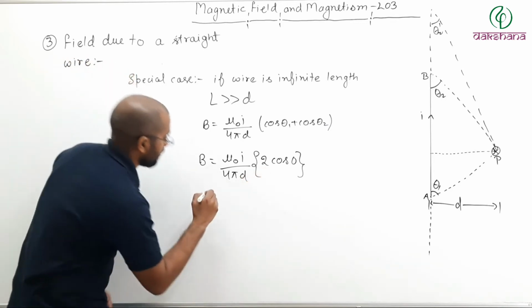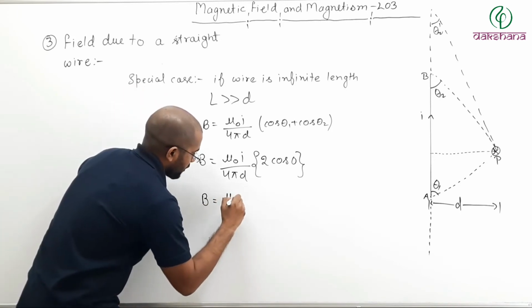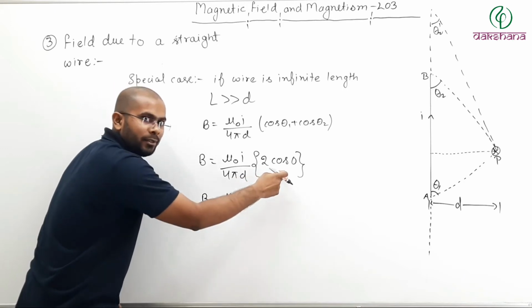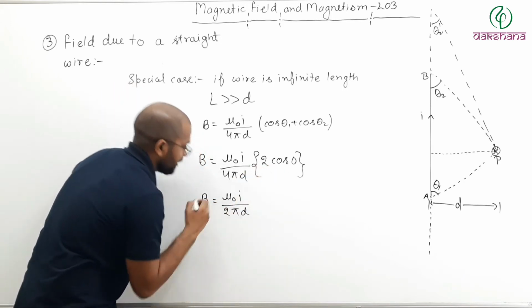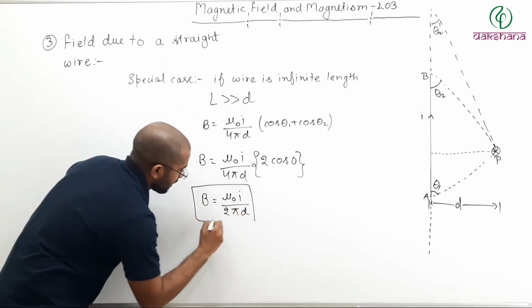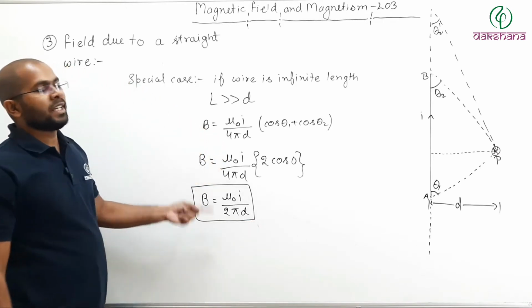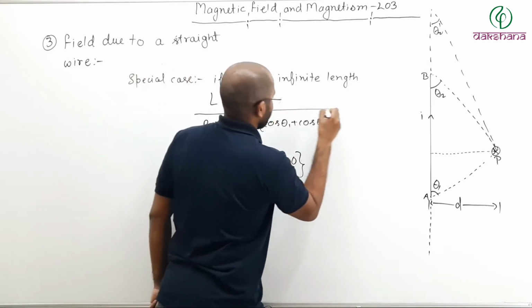So your field will be B equals mu naught I divided by 4 pi d multiplied by 2, upward. So it will be mu naught I divided by 2 pi d, where d is the perpendicular distance of point P from the wire. So you can remember this formula.